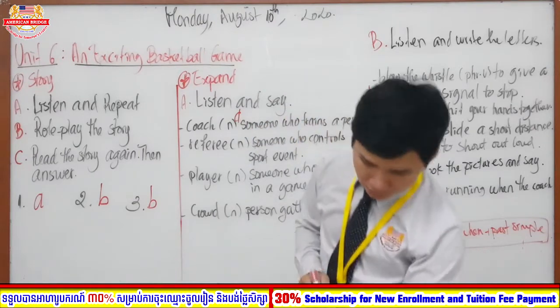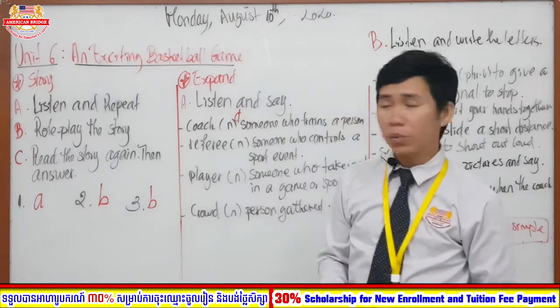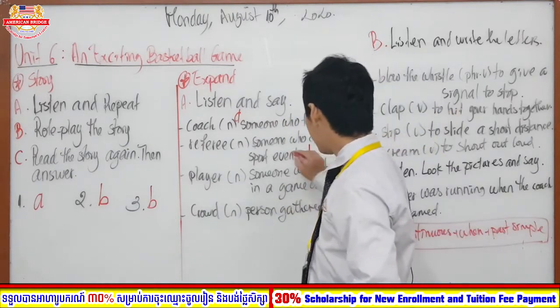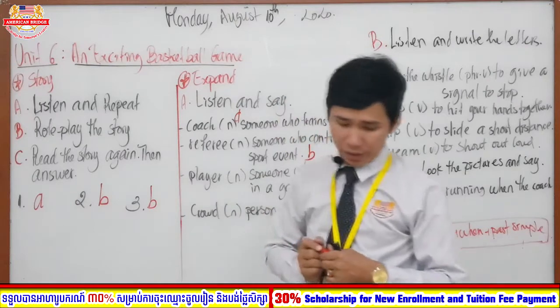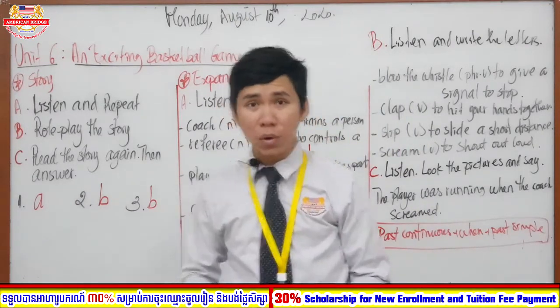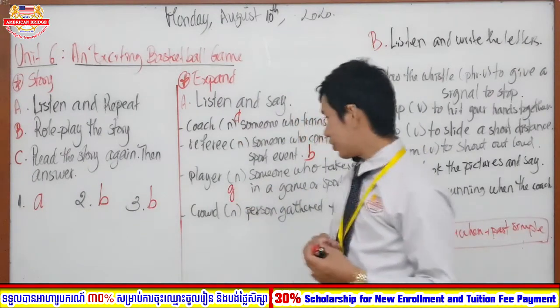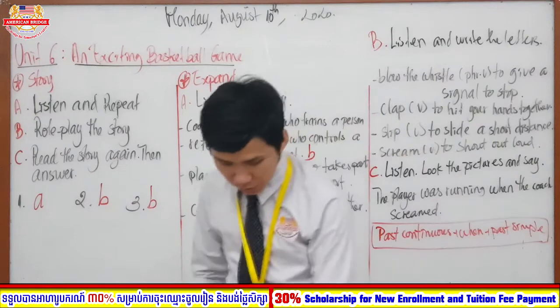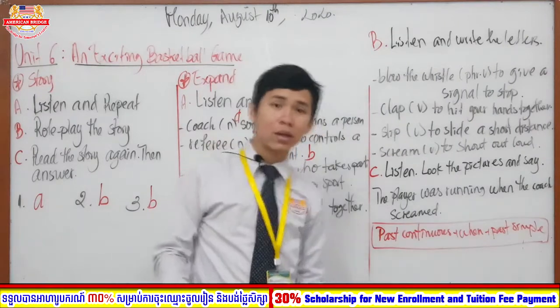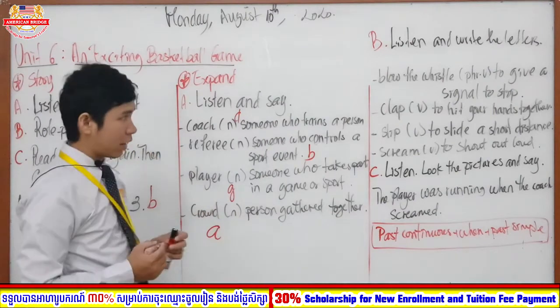And then the next one, number 2, is referee. So referee, what letter is it? Very good job, right? Referee is letter B, okay? And after referee, player, what letter is player? Very good, right? So player is letter G, okay? And then the next one is crowd. So crowd, what letter is it? Very good job, right? Crowd is letter A, okay?